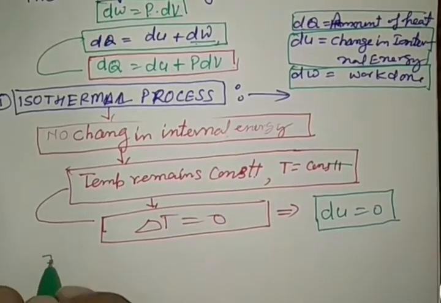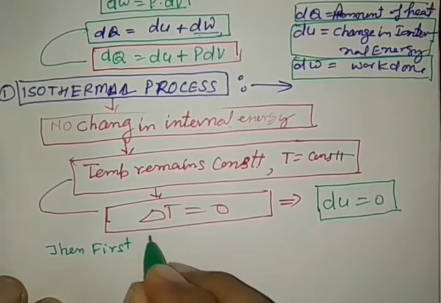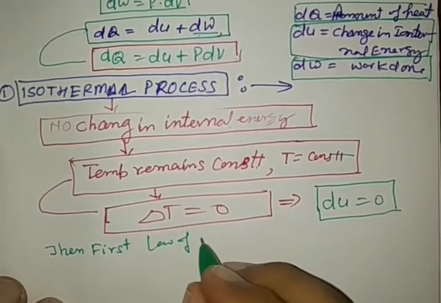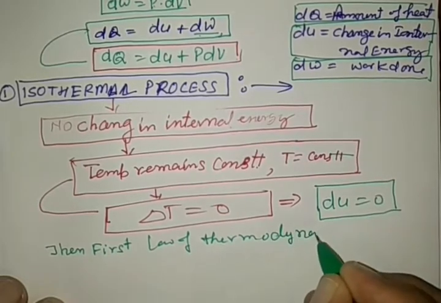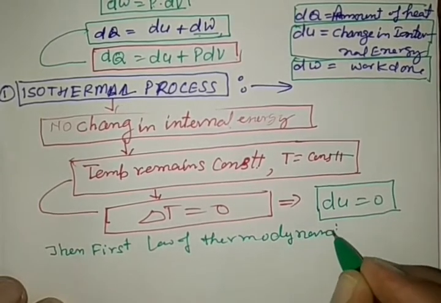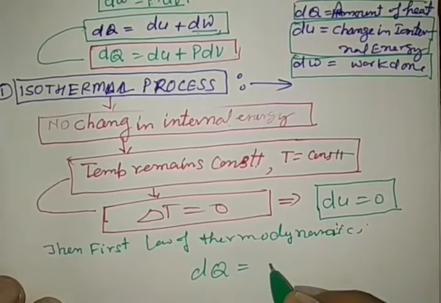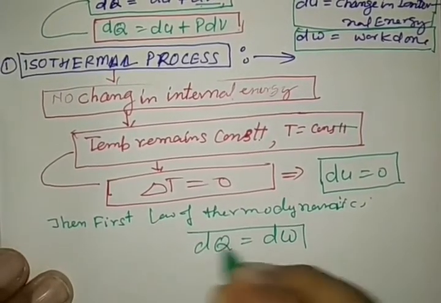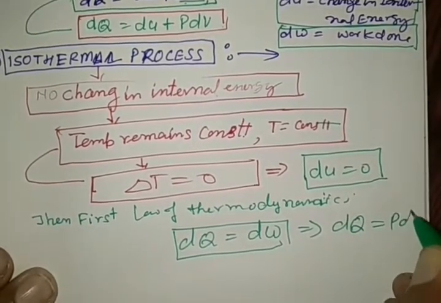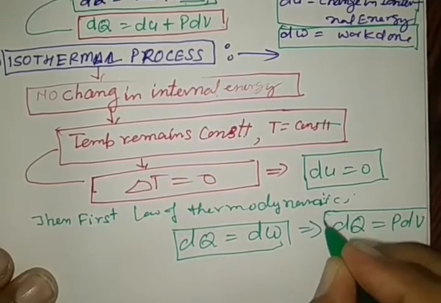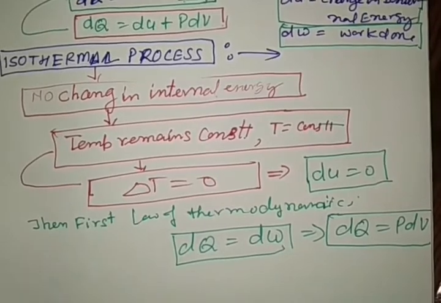Then the first law of thermodynamics can be written as dq is equal to dw. This implies that dq is equal to p dv, because dw is p dv. So what does it mean?